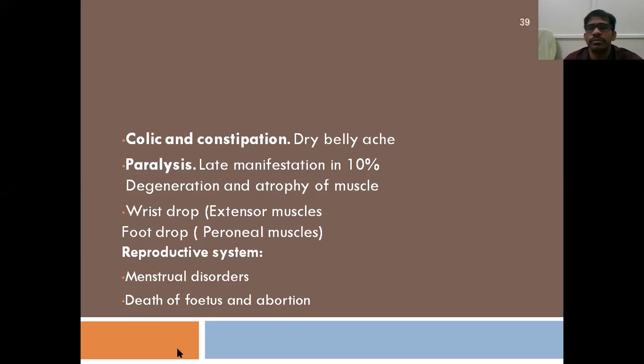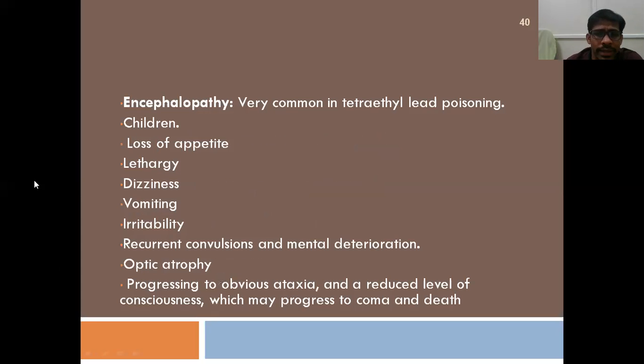And the reproductive system signs include menstrual disorders, so menorrhagia or hypomenorrhea may be present, and death of the fetus and abortion are also common, especially in the first and second trimester of pregnancy, when somebody is exposed to lead during pregnancy, because it can cross the blood brain barrier, right?